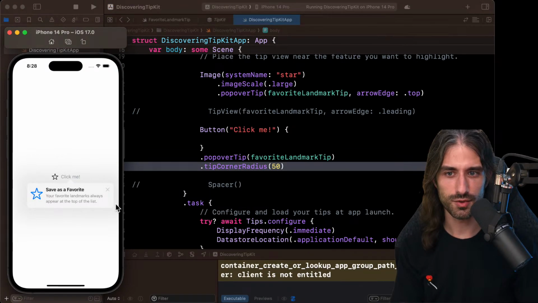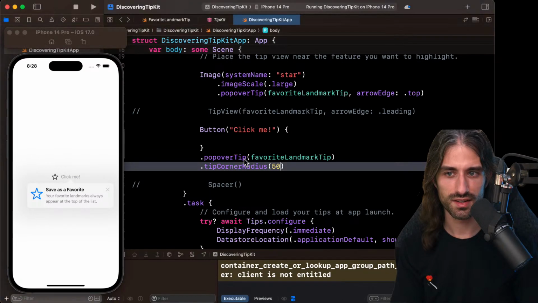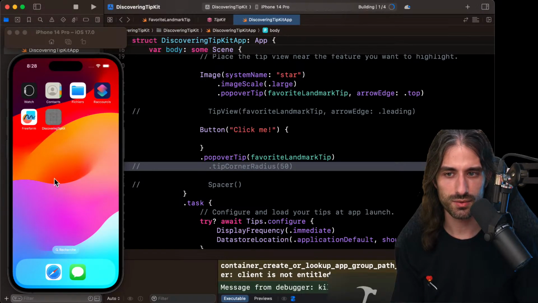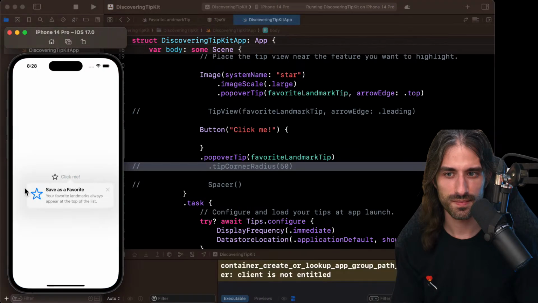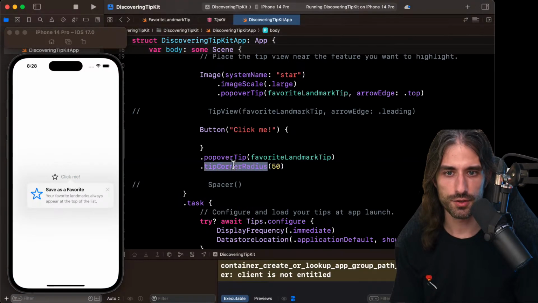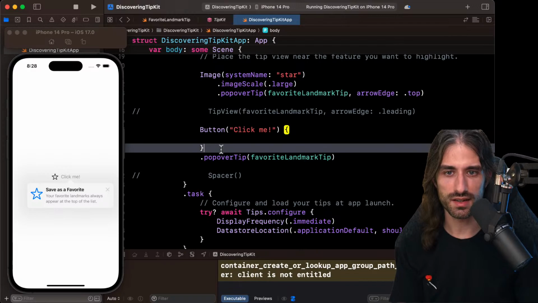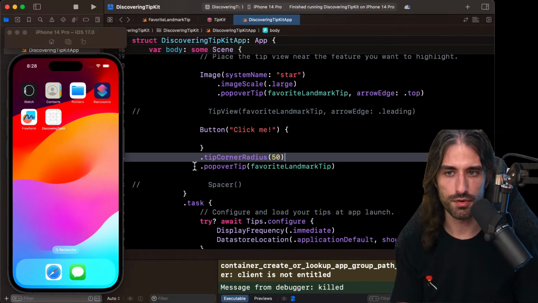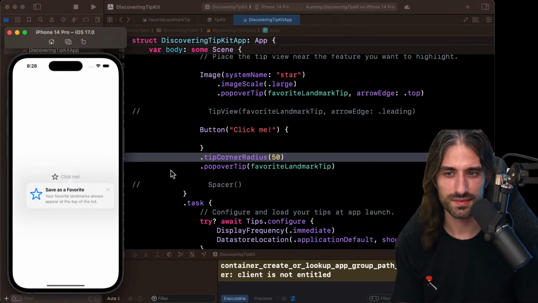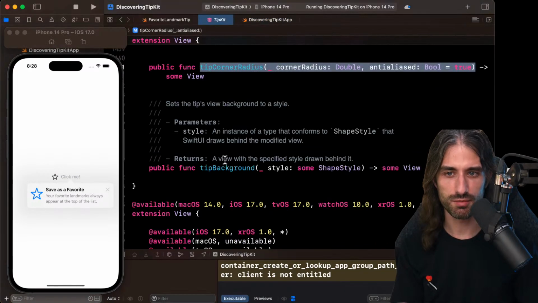It doesn't seem to have done anything. I'm going to comment it out to see. No, I think it was the same, but maybe I should call it before I call the popover tip. I'm not sure it did that much of a change.